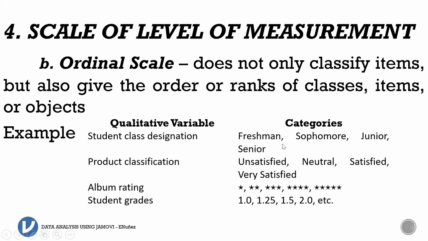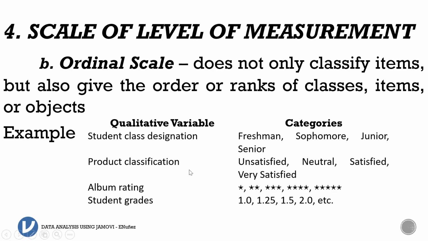In research, we will be asking what is the highest scale or level of measurement we can utilize for that particular data. For the student class designation, the highest possible category we can have is the ordinal scale. We can also use this one for nominal, but the highest is ordinal scale. So we will identify the student class designation as ordinal scale because, again, in a scale of level of measurement, you need to use the highest one.